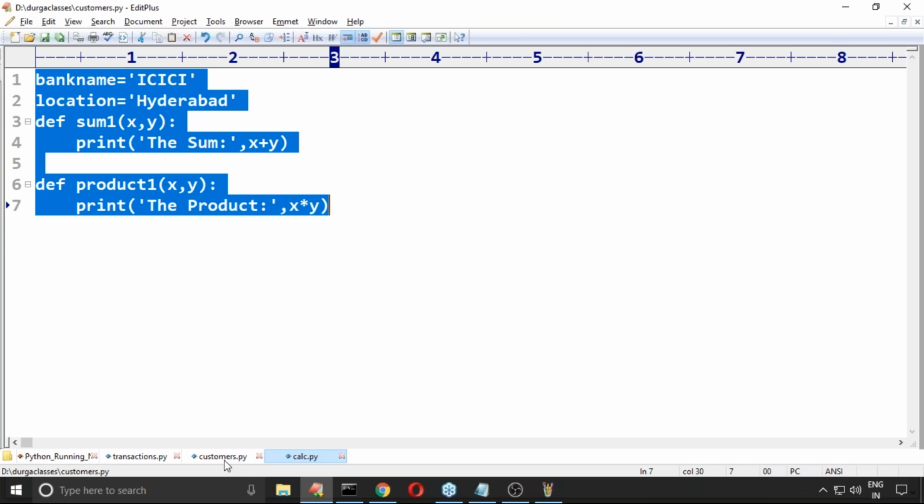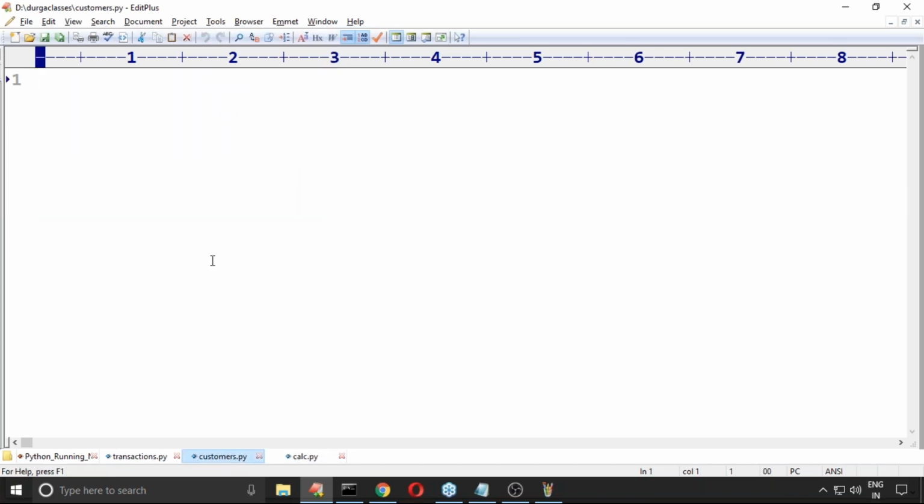Yes, it is possible. So can you please tell what the code is? First, we have to import the module name: import calc. Sir, now which variable do you require? Print calc dot bank name is required. Which function do you require? Calc dot sum function with 100 comma 200. That's all. One variable is required, one function is required.